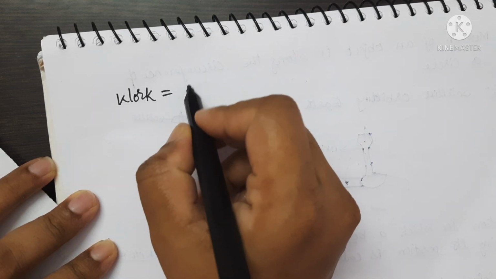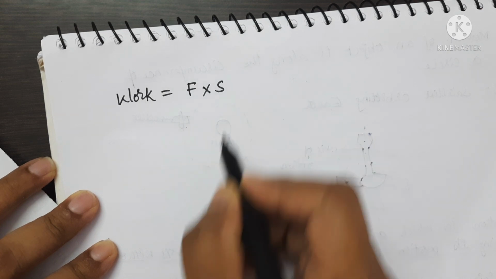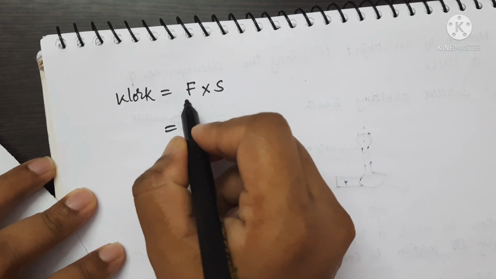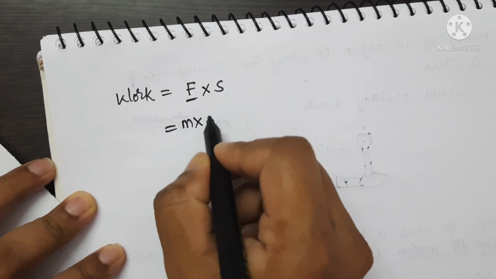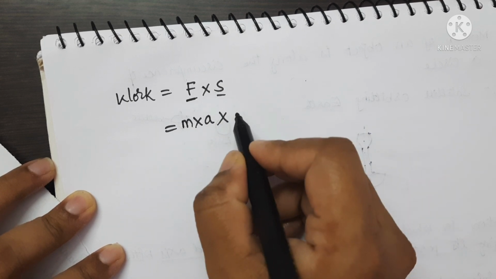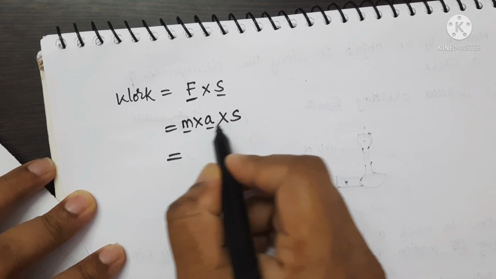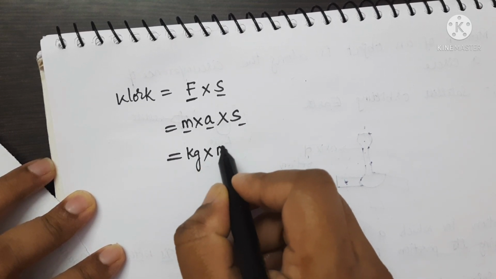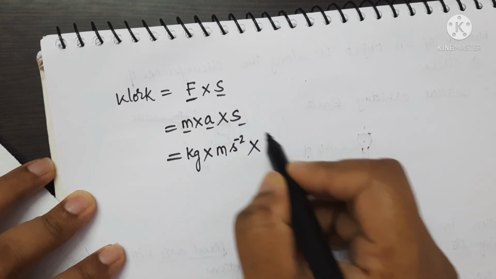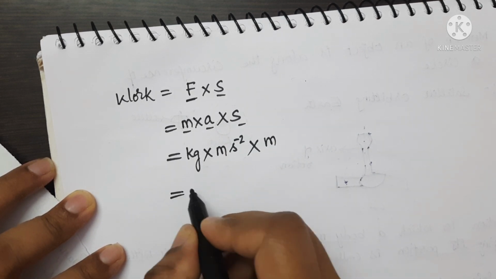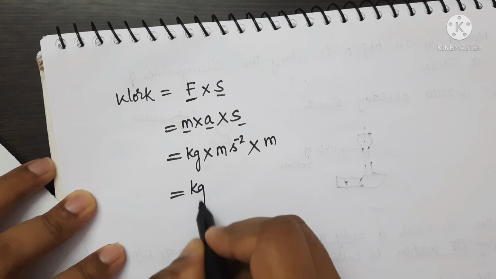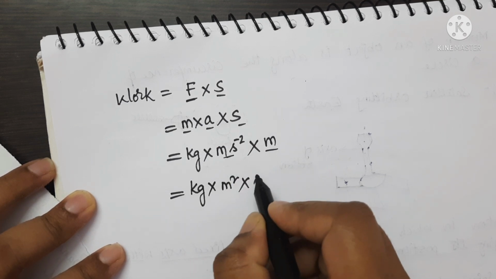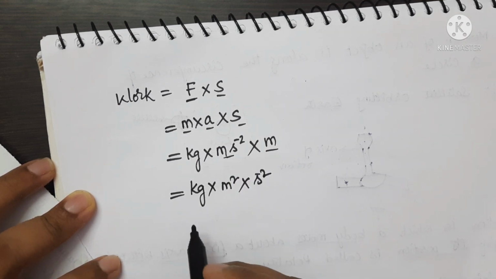Work done is equal to force into displacement. Here F is the force and S is the displacement. Again write the formula for force. Force is equal to mass into acceleration, into displacement. Now write the SI unit for each term. For mass, kilogram. For acceleration, meter per second square. And for displacement, meter. Which is equal to kg meter into meter, meter square, and second power minus 2.